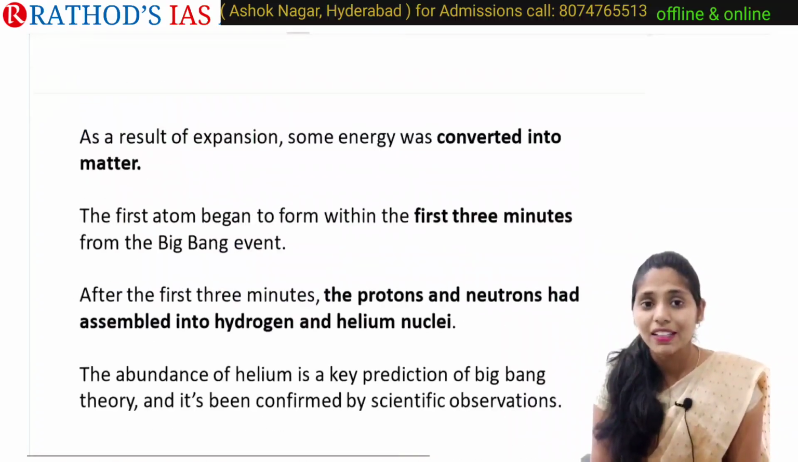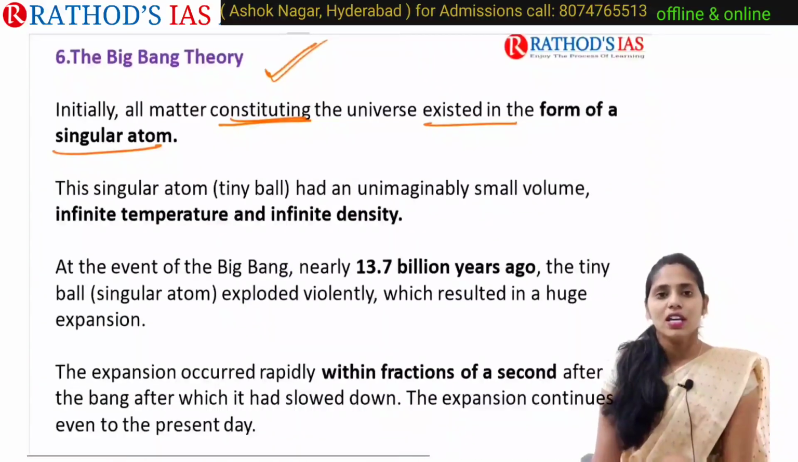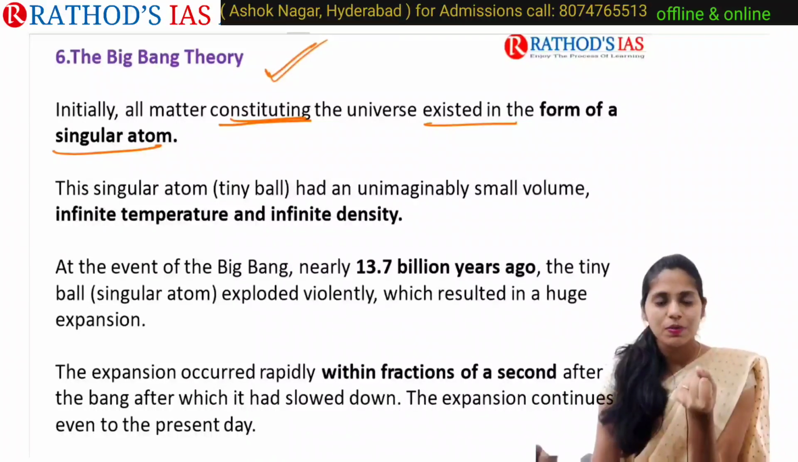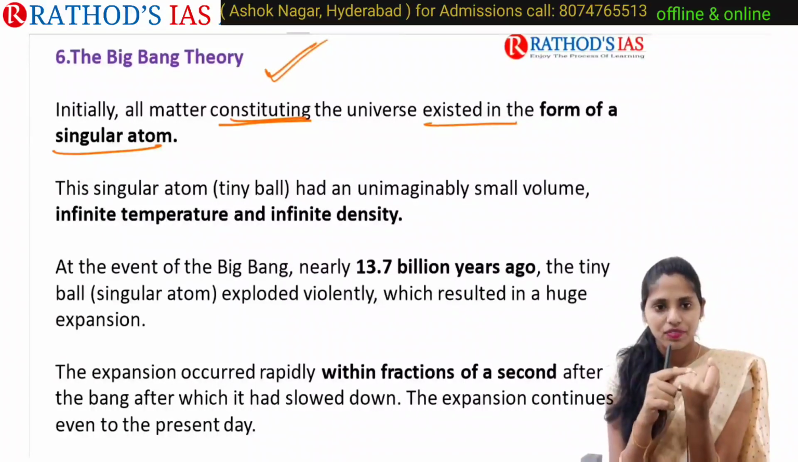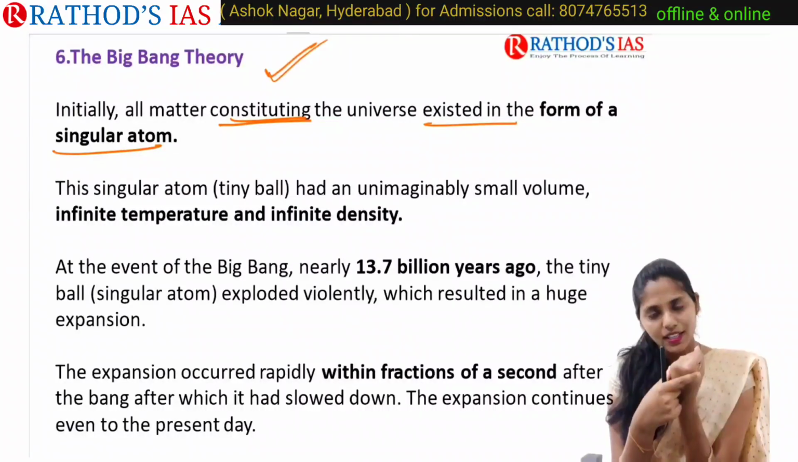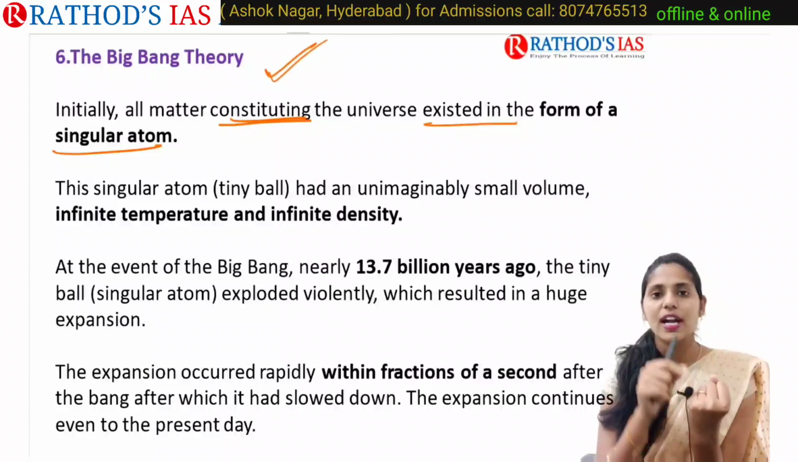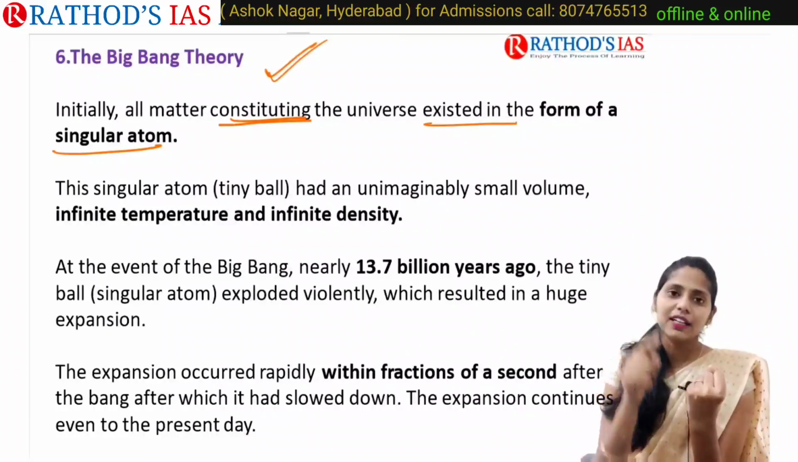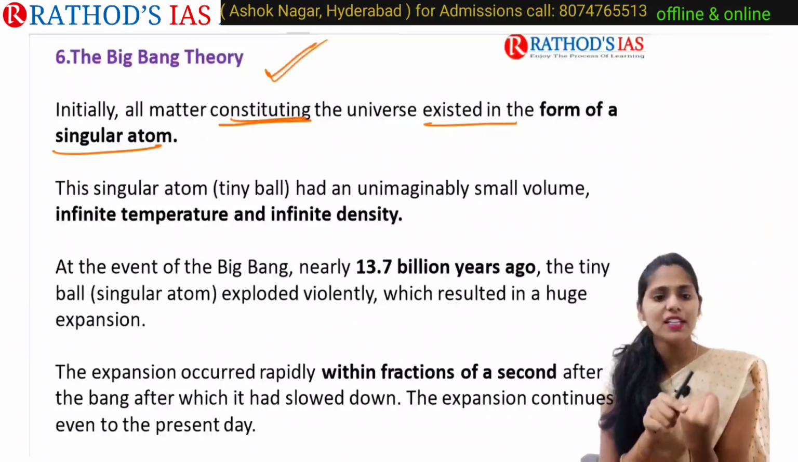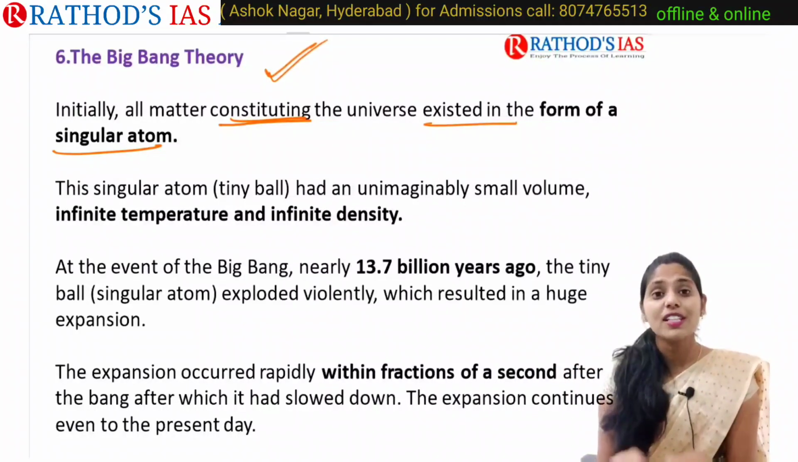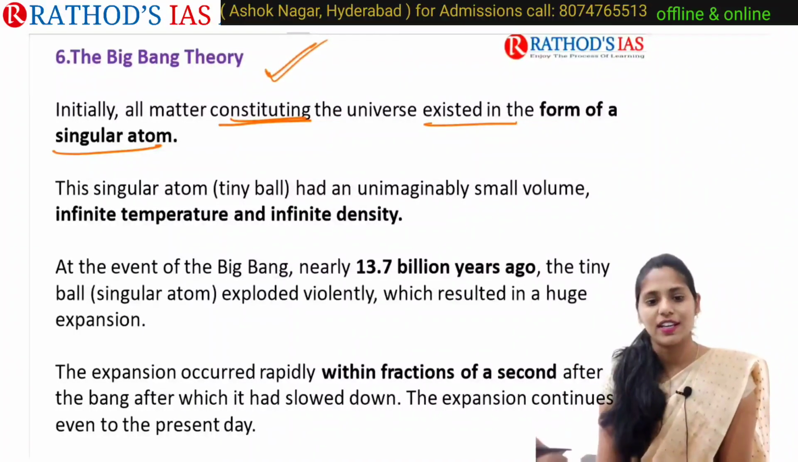So what is this Big Bang theory? Let us have a small recap. According to the Big Bang theory, the universe mainly existed from a singular atom, a tiny ball having small volume, infinite temperature as well as infinite density. 13.7 billion years ago, this ball exploded violently. Because of this, there was huge expansion, which occurred very rapidly within fractions of seconds.